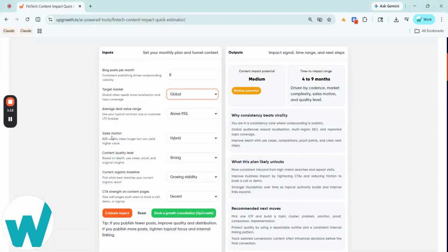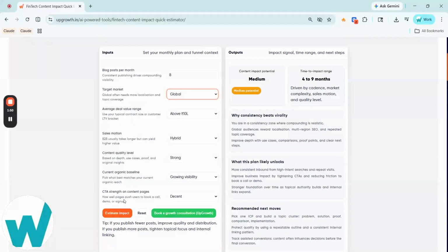And fourth is sales motion. Choose from B2B, B2C, or if it is hybrid. B2B content usually requires longer nurturing cycles but can unlock significant higher deal value. And the fifth input is content quality level. Rate your own content honestly from basic, good, or strong based on depth, use of original insights, proof points, and use cases. And sixth is current organic baseline. Select what best describes your current reach, whether you're starting from scratch, building visibility, or already established.